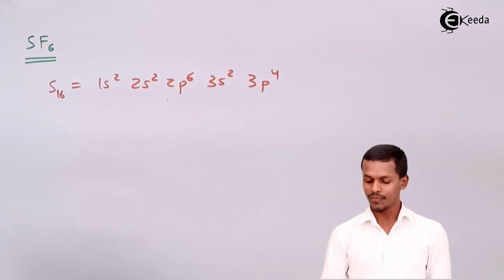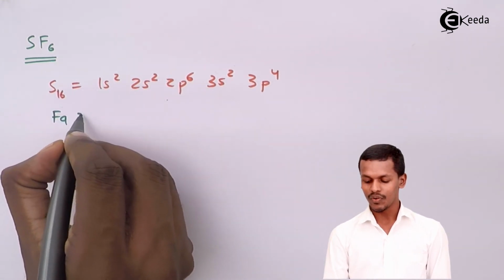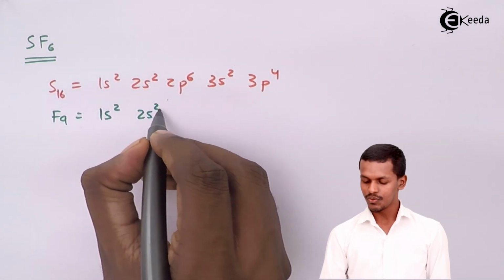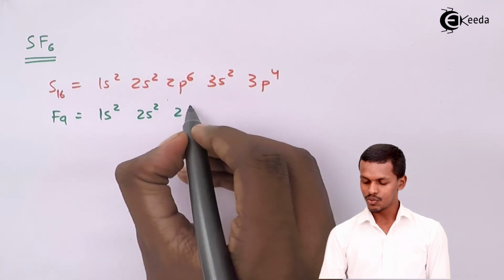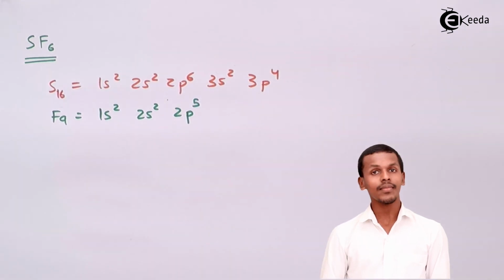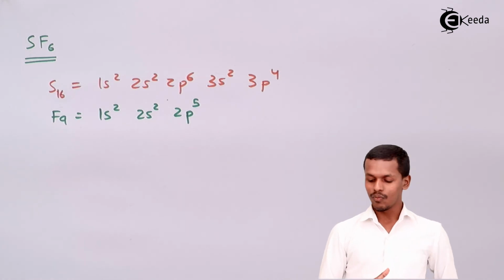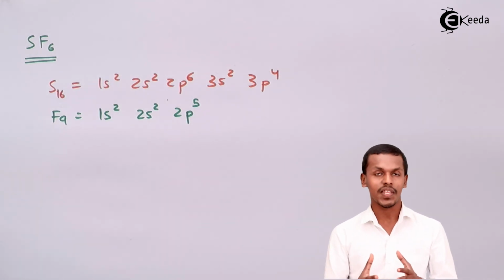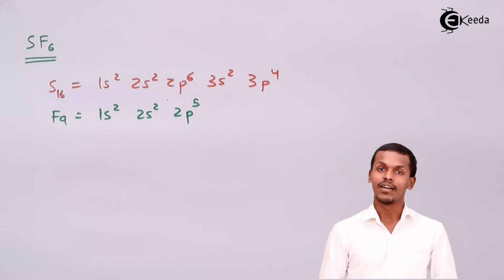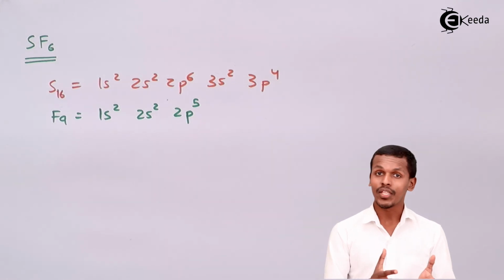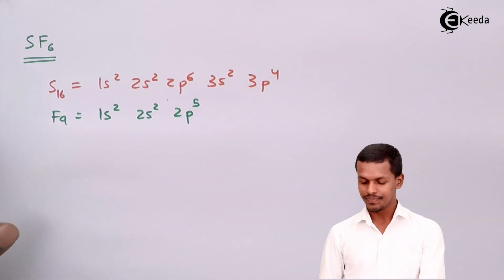While talking about fluorine, fluorine has an atomic number of 9. That is what we have already got to know: 1s2, 2s2, and 2p5. While forming the bond between sulfur and fluorine, what kind of sharing of electrons takes place, and how many electrons are present in the valence shell of sulfur, and whether it is following the octet rule or not, let us talk about this.